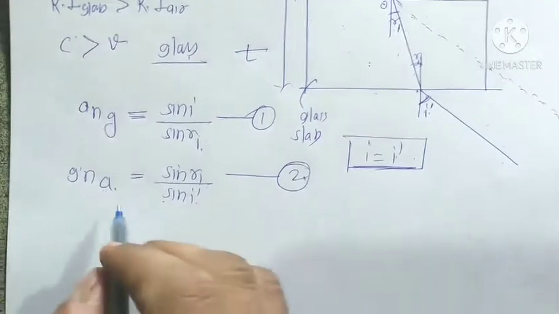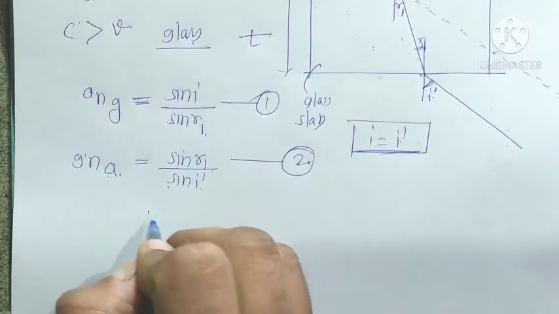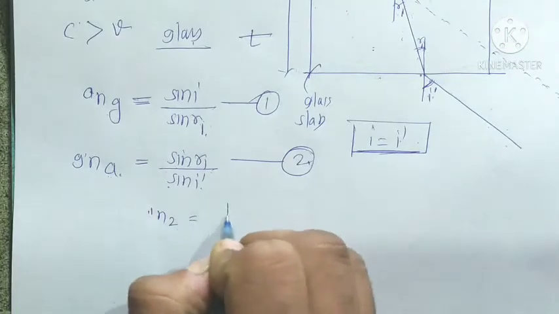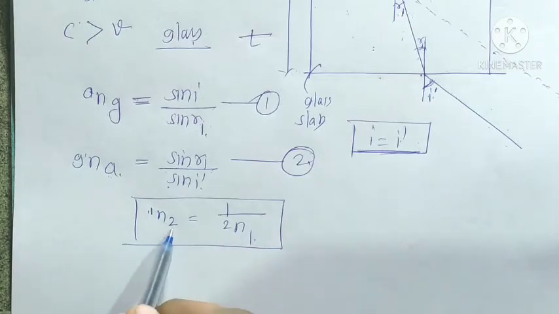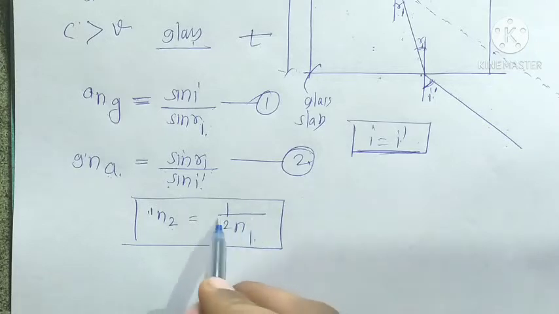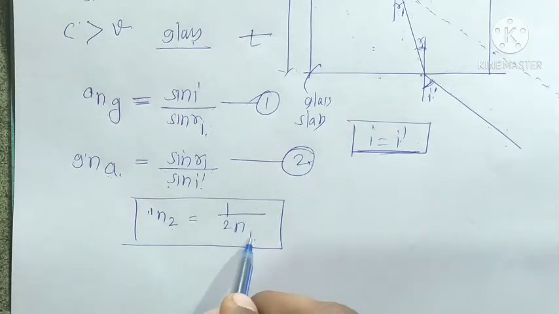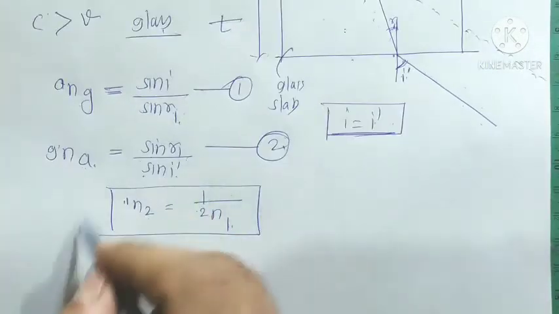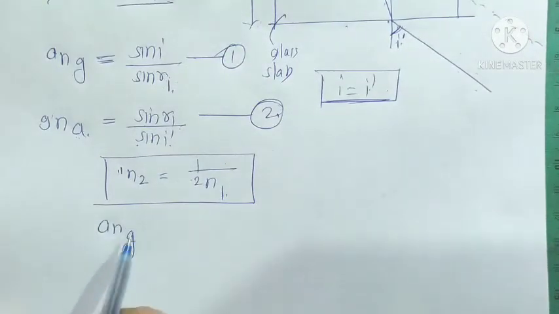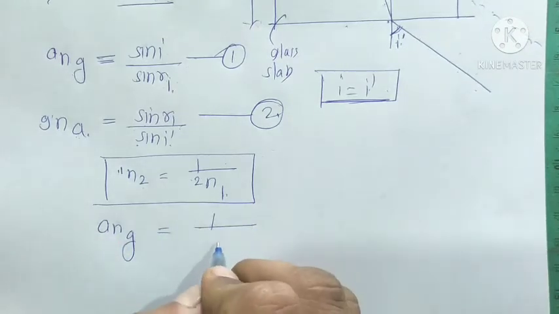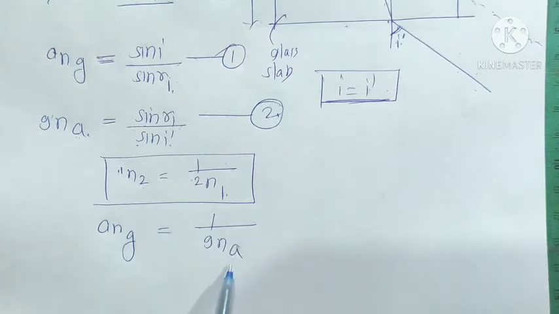We already know that the relative refractive index of 2 with respect to 1 is equal to 1 upon the relative refractive index of 1 with respect to 2. We use this formula here. So the relative refractive index of glass with respect to air is equal to 1 upon the relative refractive index of air with respect to glass.